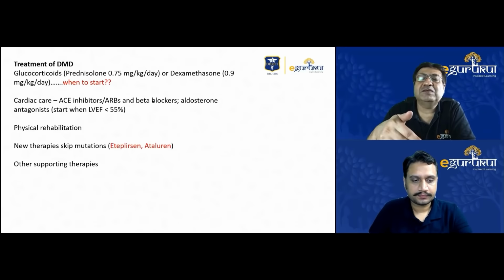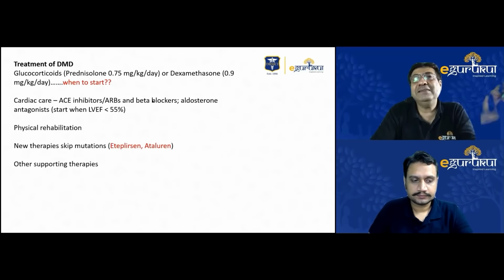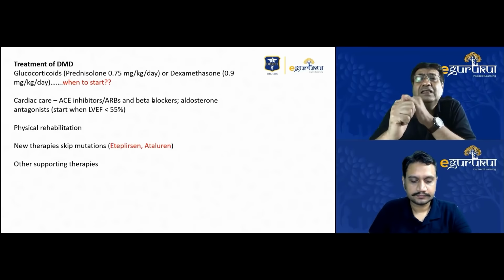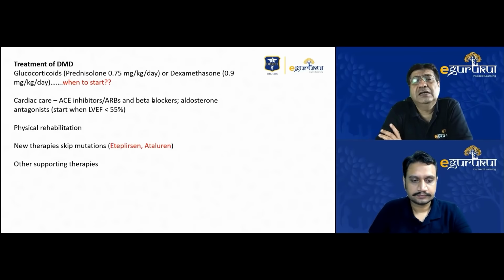Then with proximal muscle weakness progressing, there will come a time when gradually sitting will also become difficult. So the time this regression of milestones starts, which in books is usually written around 4 to 6 years of age, is usually the time glucocorticoids should be started. So either when the development plateaus or when the regression of milestones starts, that's the time glucocorticoids should be started.